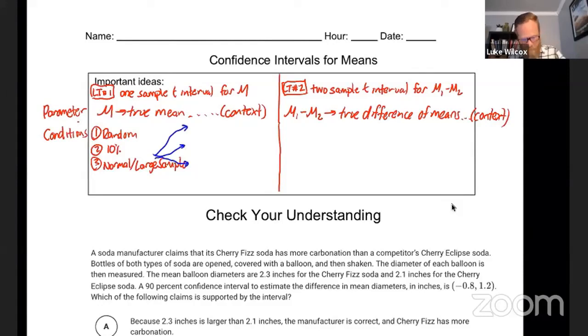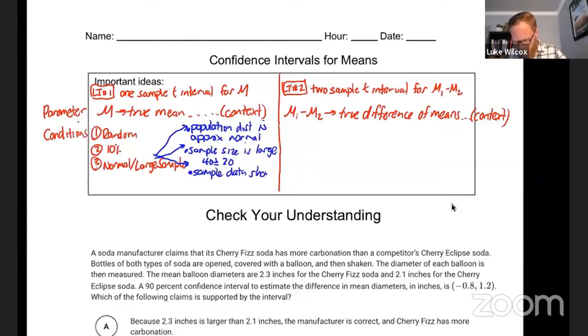The easiest way is sometimes in the problem, they will tell you that the population distribution is approximately normal, which would automatically mean that the sampling distribution is approximately normal. The next best way that you can get it is if your sample size is large. And when I say large, I mean that it's greater than or equal to 30. And the third way, which we had to utilize with the AP Stats sample, was that the sample data shows no strong skew or outliers.